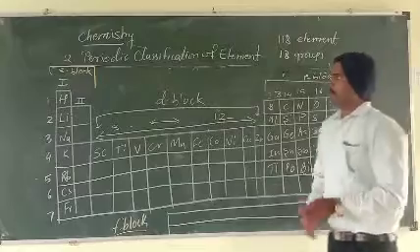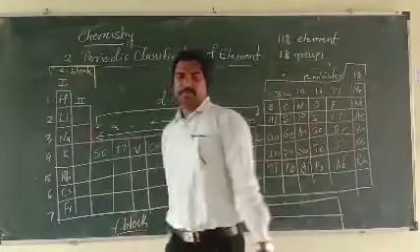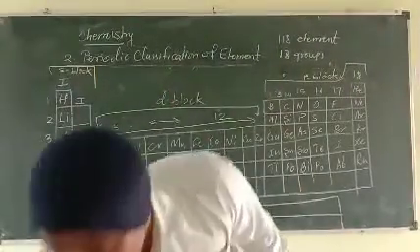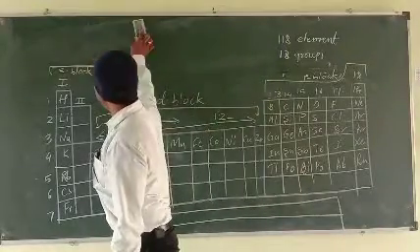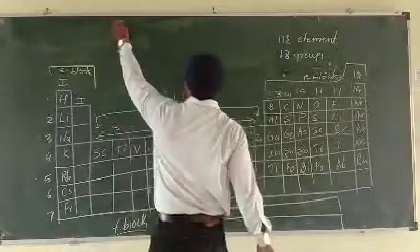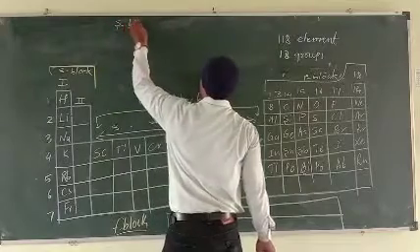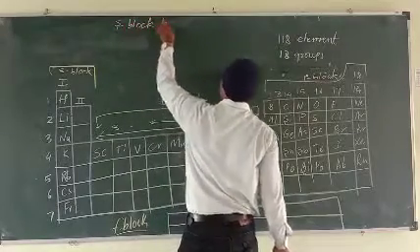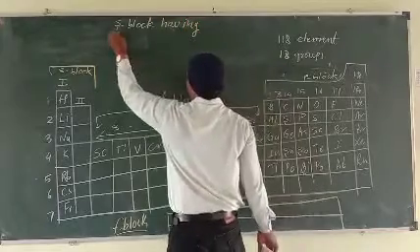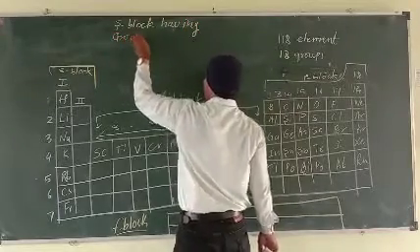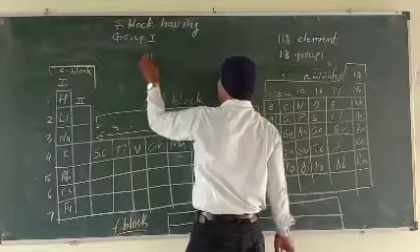Okay. S block has groups first and second. What about the S block? S block has group first and second.